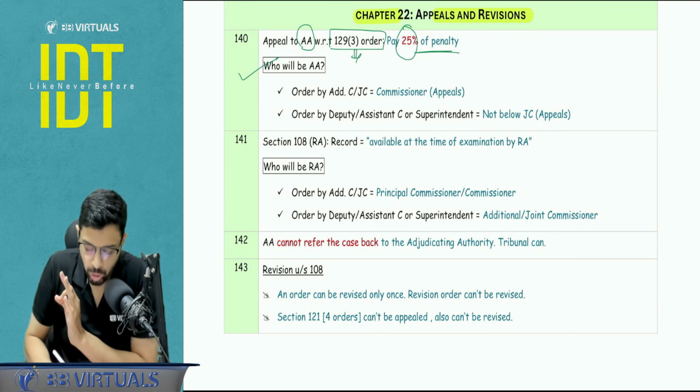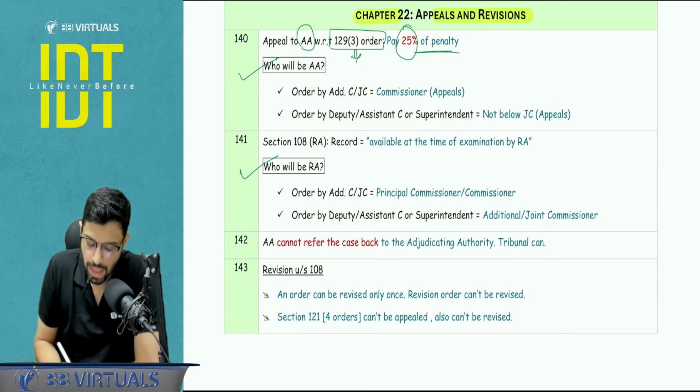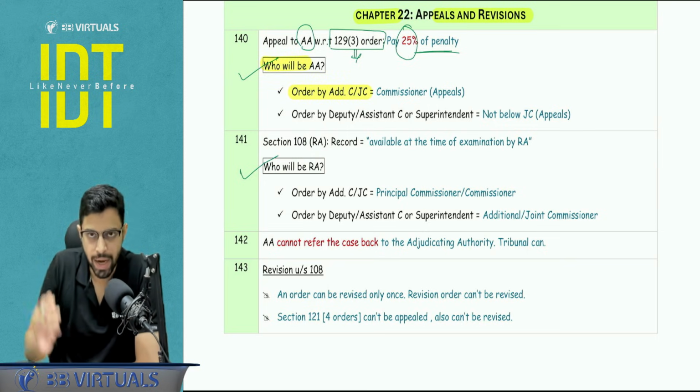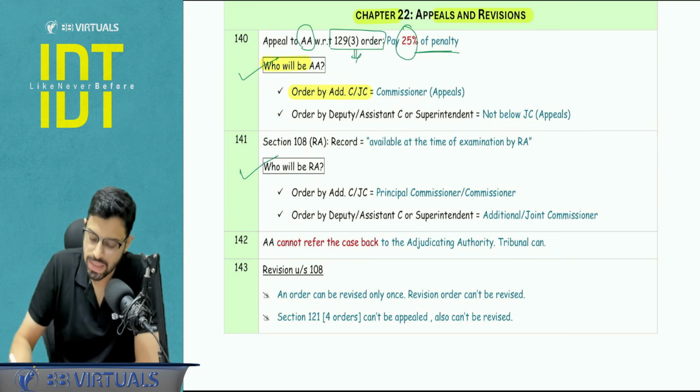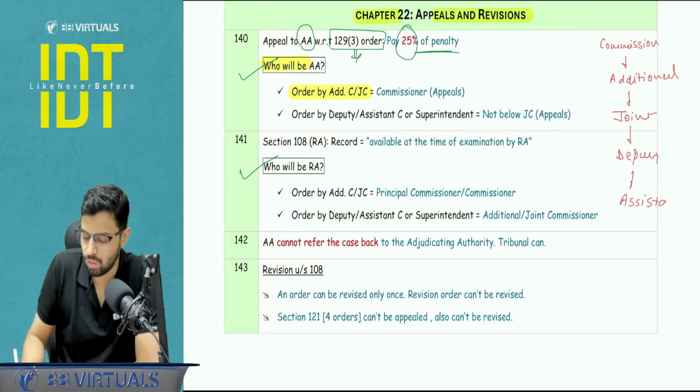Who will be the appellate authority and who will be the revisionary authority? Please learn this point. It has been asked in the exam, can be asked in the MCQ as well. Who will be the appellate authority? If the order is passed by the additional commissioner or joint commissioner. So the basic hierarchy we follow is commissioner, additional commissioner, joint commissioner, deputy commissioner, and assistant commissioner. This is the basic hierarchy we follow.